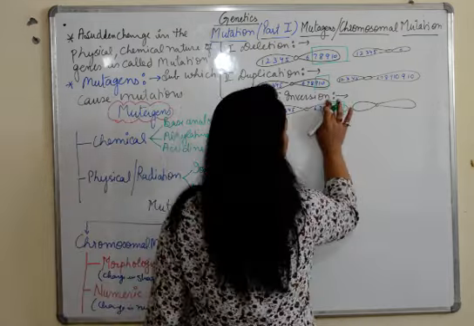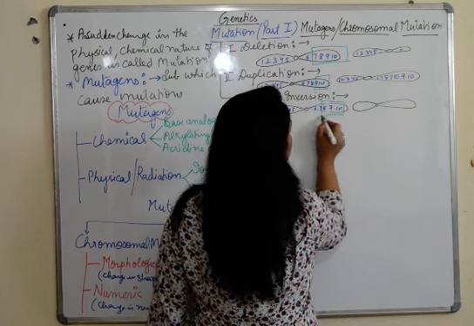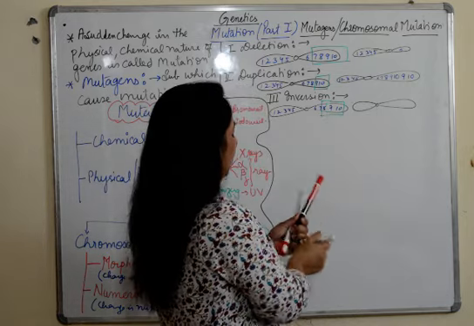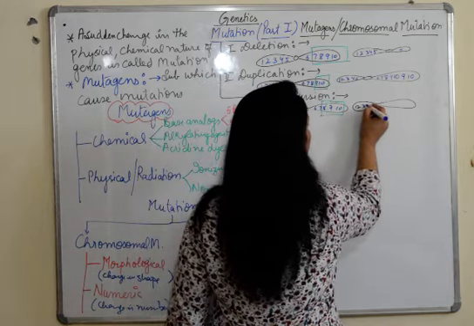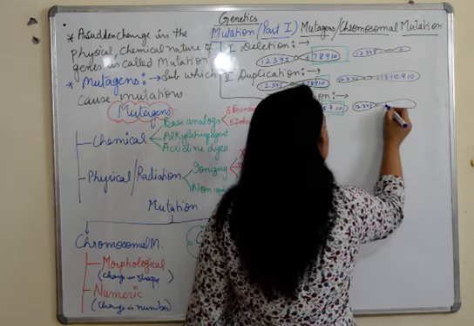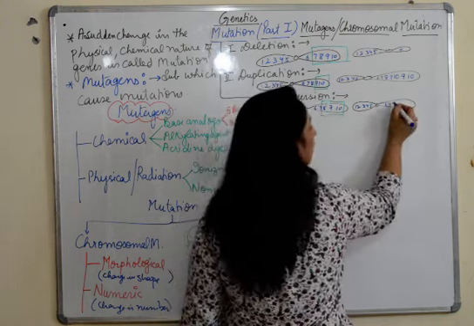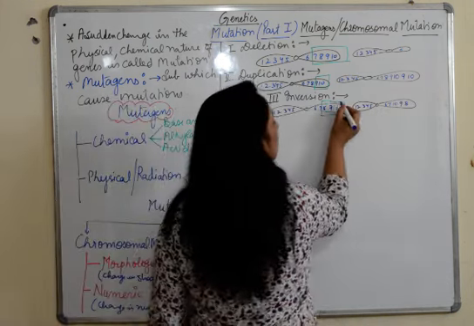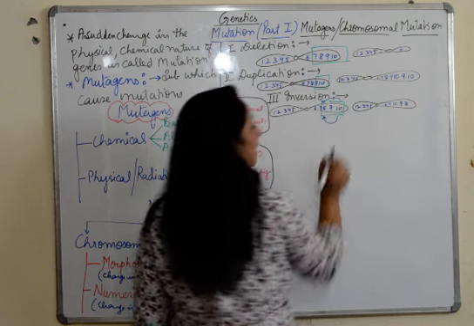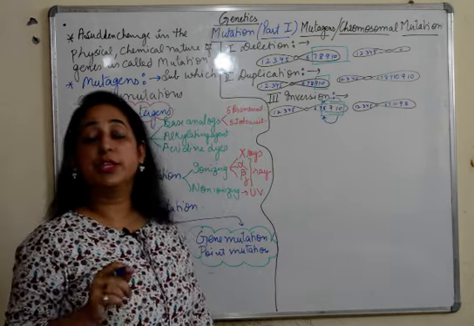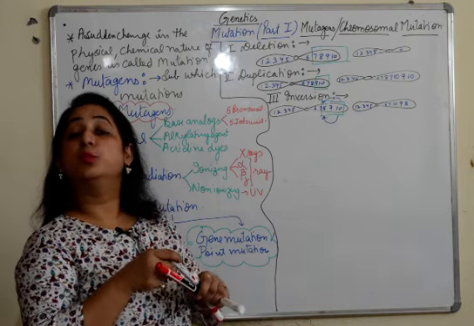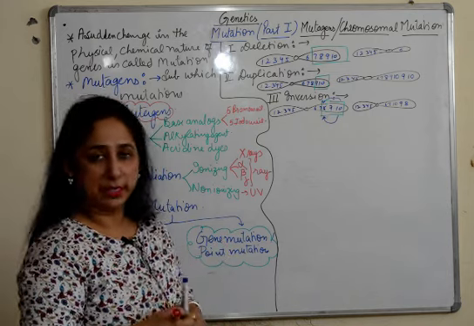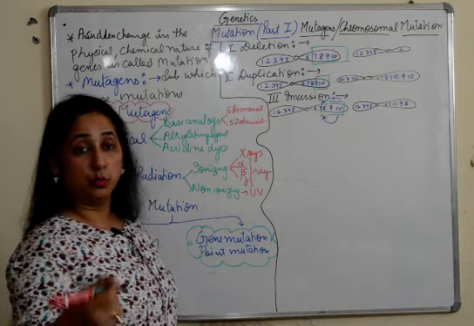We'll take 8, 9 and 10. Inversion takes place here. So what happens? Again, on one side there is no change, 4 and 5, and here 6, 7, then 10 will come first now, 10, 9 and 8. Flip has taken place. The inversion has taken place like this. So this also leads to change in the chromosome. So this is our third type of chromosomal aberration or mutation, or morphological change if you want to say.